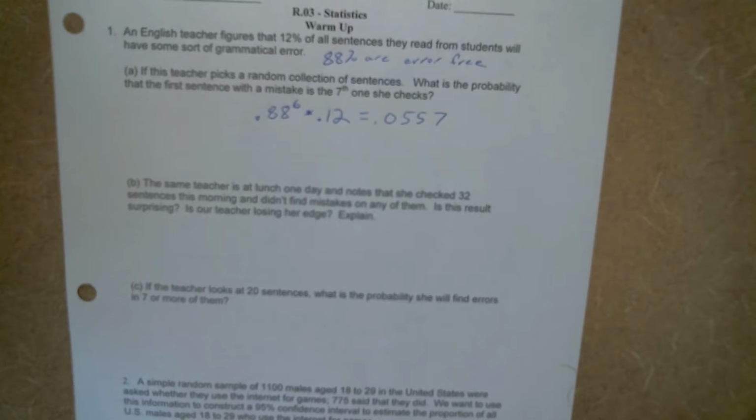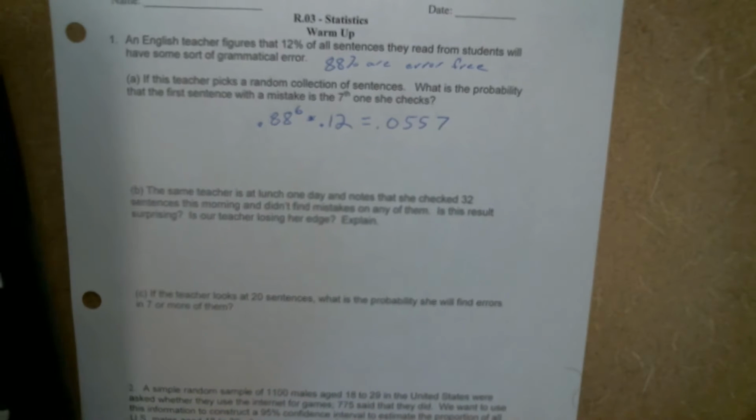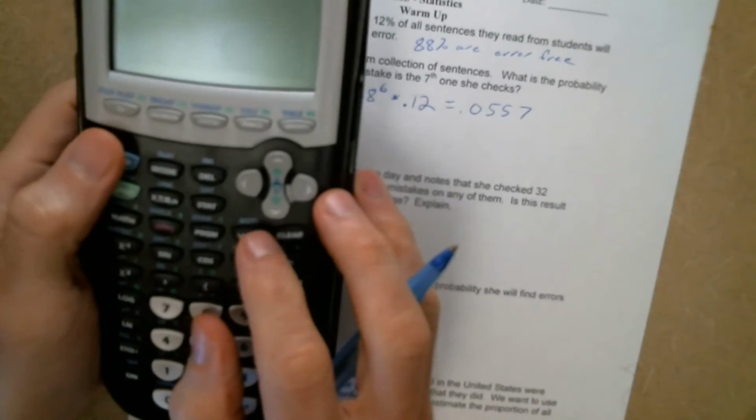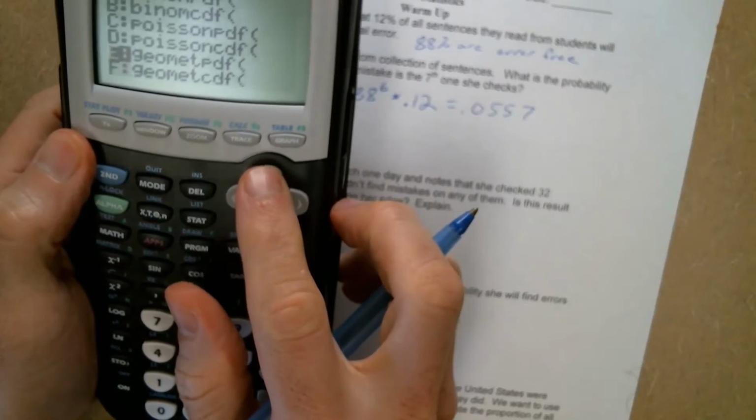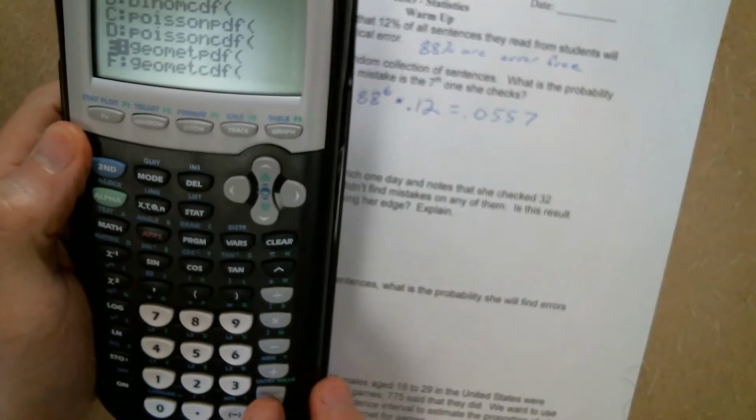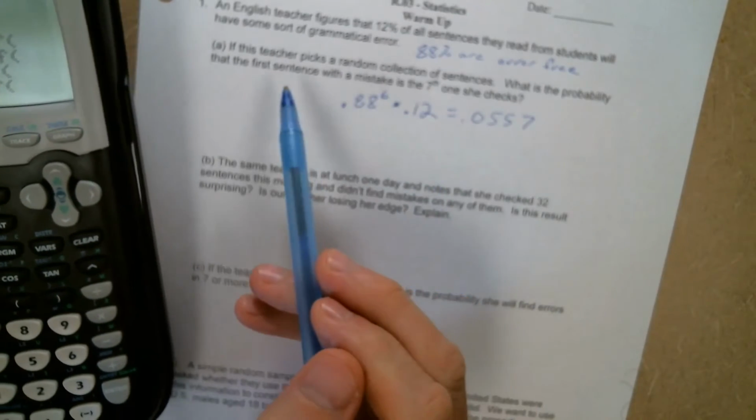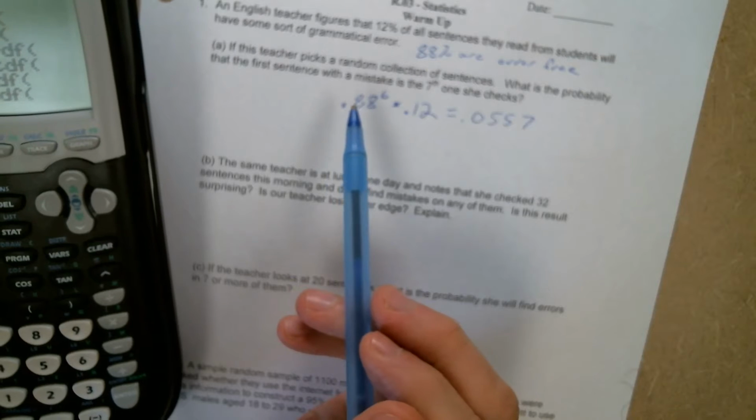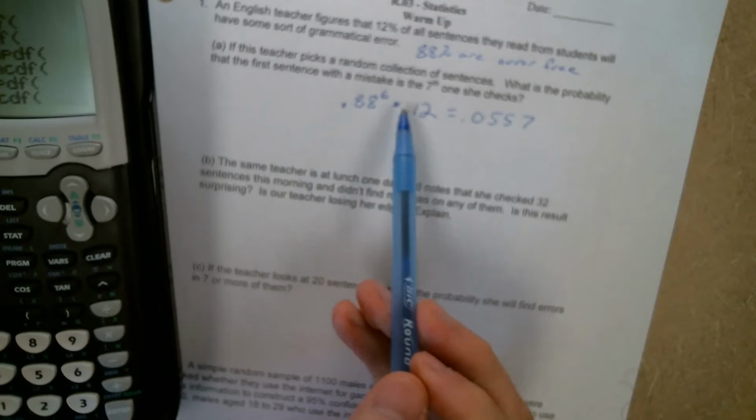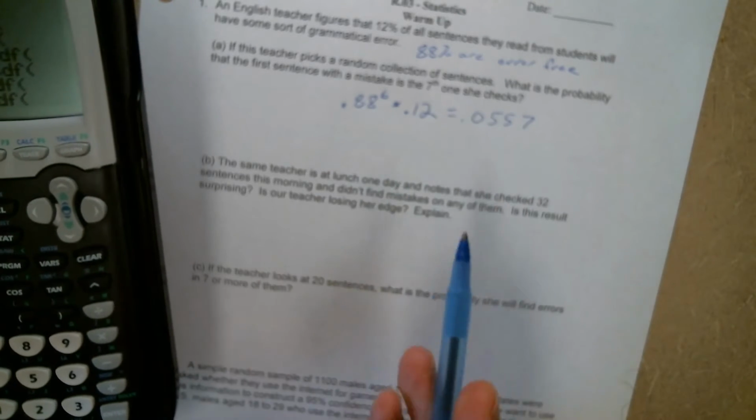0.0557. Now, you might be saying to yourself, Mr. Volna, isn't this similar to the geometric distributions we did? And you're right. We could do this using geometric PDF. We could go to our distribution menu and go to geometric PDF. And the reason this is a geometric situation is we're counting how many tries until our first mistake. Success is usually the language we learn, but it's weird to call a mistake a success.